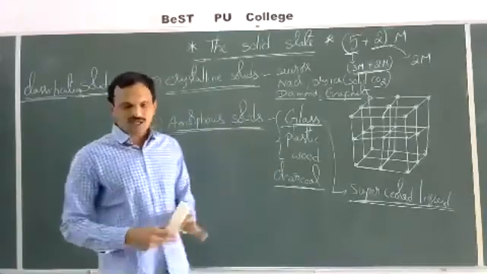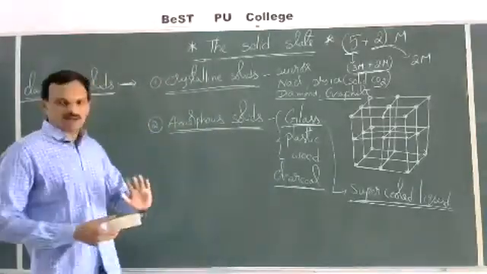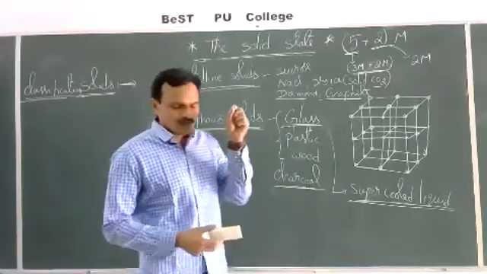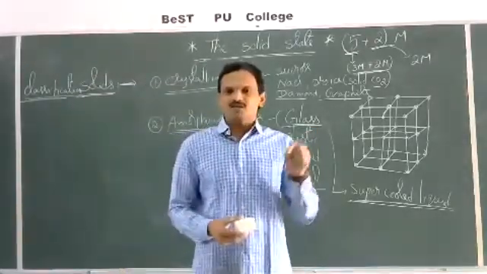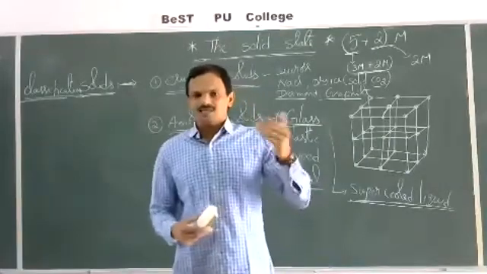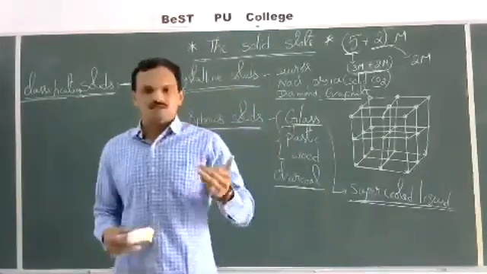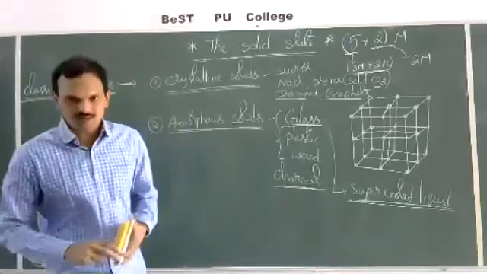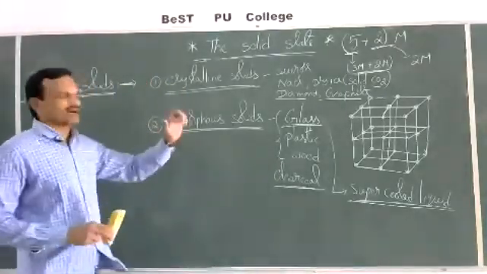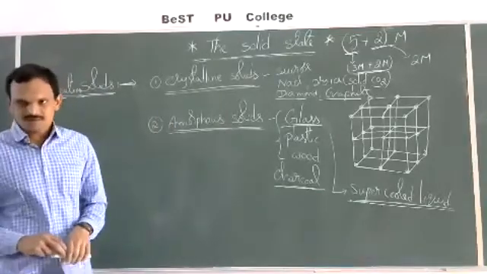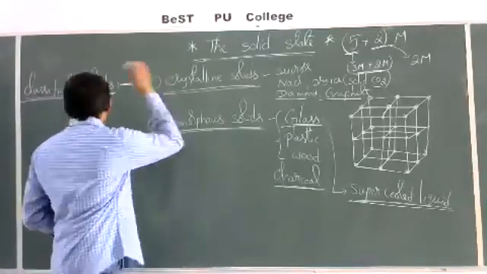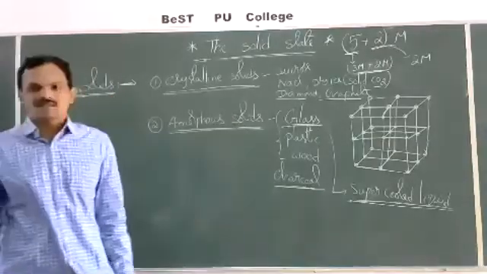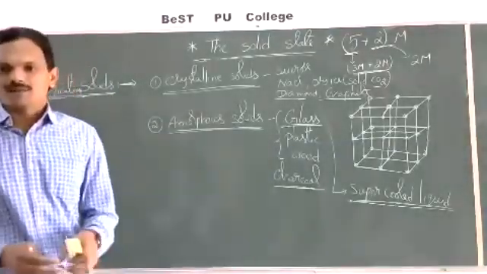The arrangement of particles can be studied by X-ray diffraction techniques and some other techniques. They are not visible to our eyes. So this is regarding classification of crystalline solids and amorphous solids.